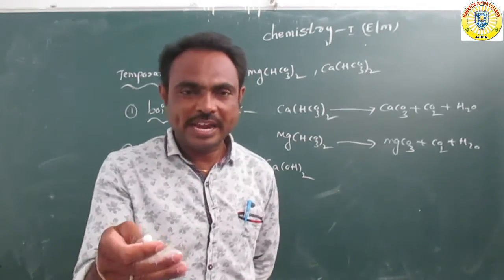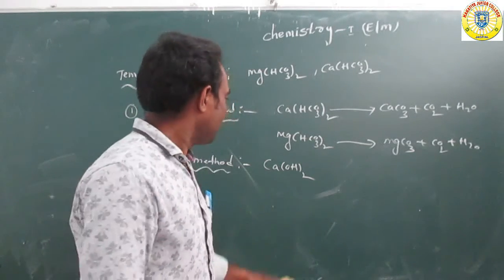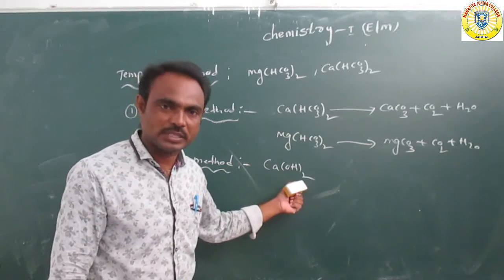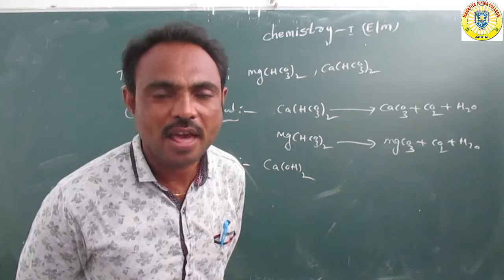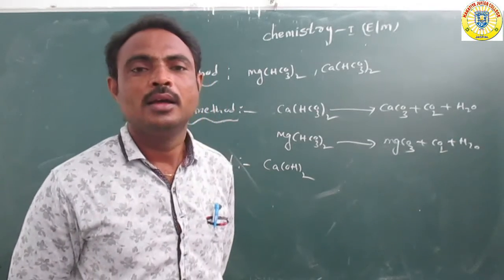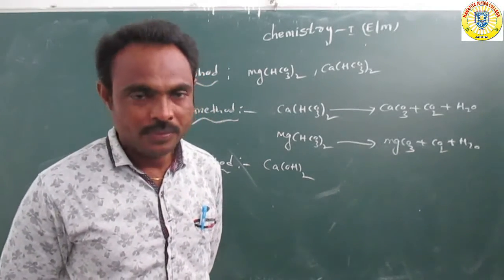Suppose we have taken hot water and we mix in calcium hydroxide. Calcium hydroxide is also called milk of lime or slaked lime.